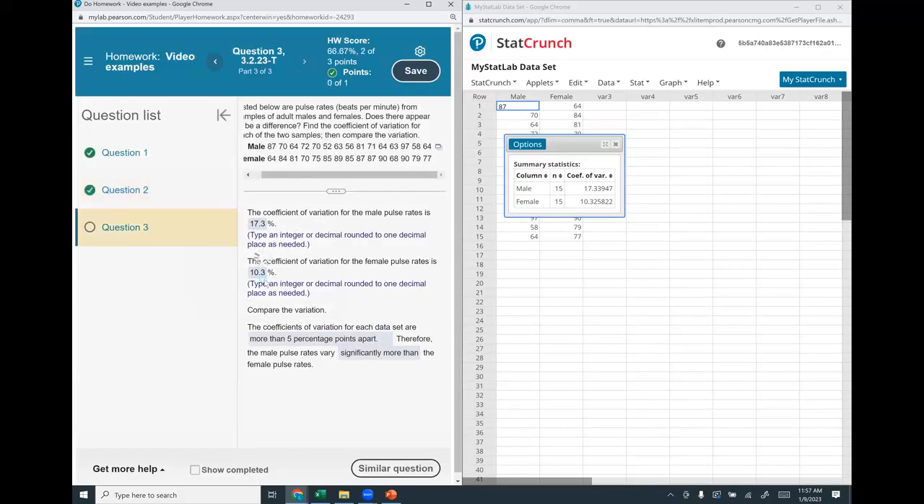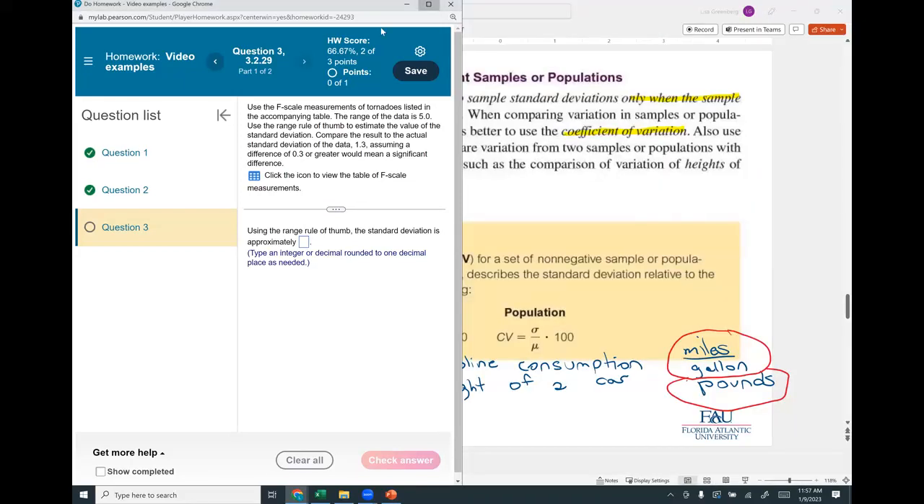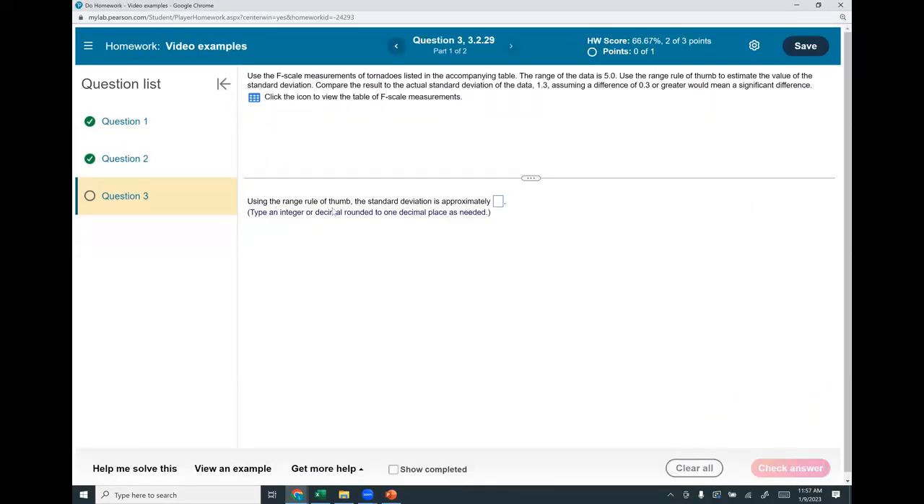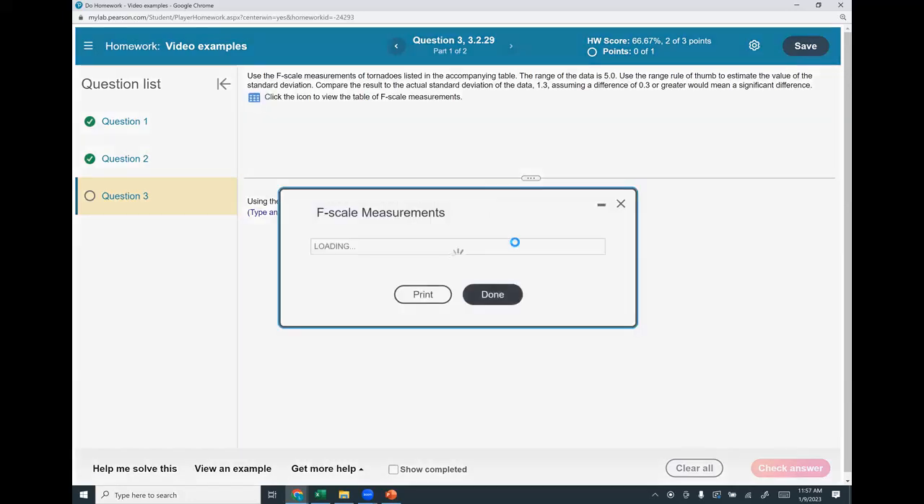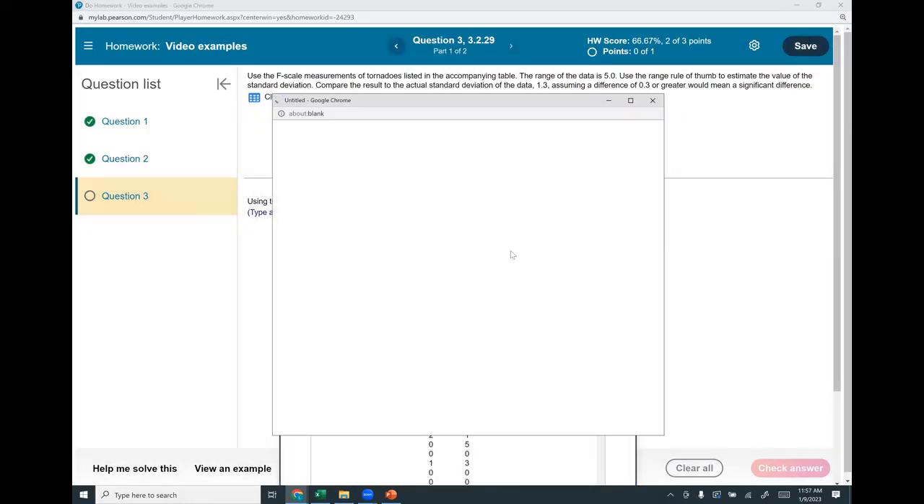And I think the last one we're going to save. Actually, we can do this one. This is by the rule of thumb estimate. And if you remember how to do the rule of thumb estimate, actually, we don't use StatCrunch for that. So using the rule of thumb, the standard deviation is approximately what? Well, actually, we do need StatCrunch because we have to find. So let's open this in StatCrunch.